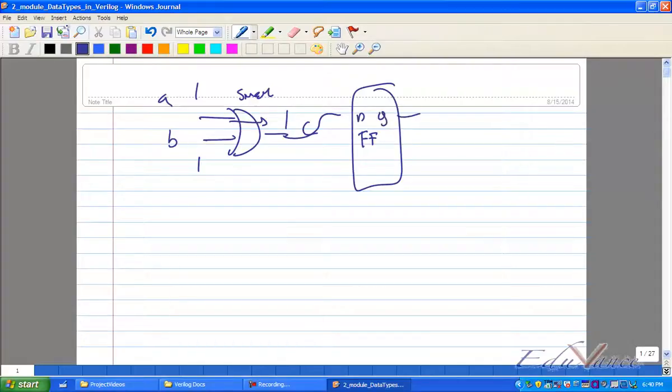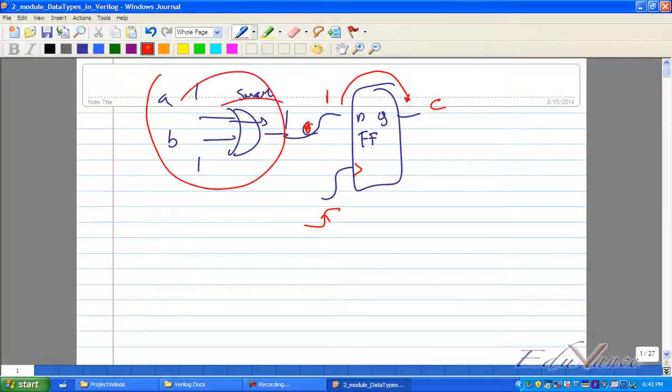So say this is D, this is Q. Okay. Now suppose I put a flip flop. You know what a clock is? Yes or no? Now this is not C, this is C. Now what happened? Even though A is 1 and B is 1, this will become 1, but it will not come here until you have the edge of the clock. Yes or no? So a combinational circuit will update almost immediately, but a sequential circuit will only update at some periodic time. Please understand that.